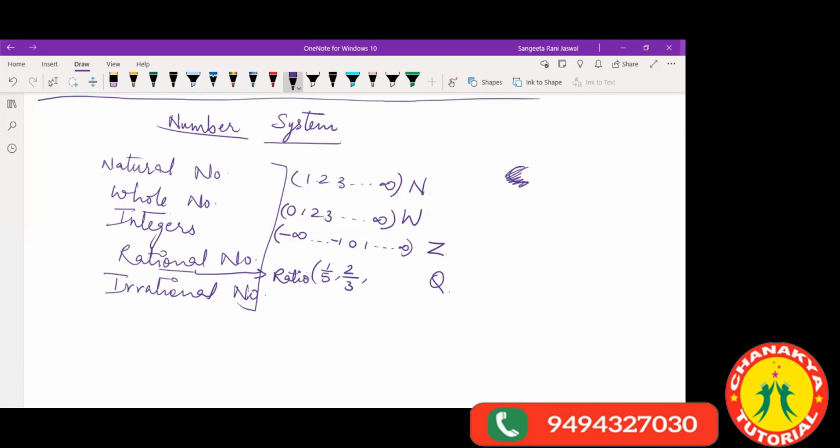The only condition is that the denominator should not be zero. This is the definition of rational numbers. Then we have irrational numbers, which we represent by the capital letter I.